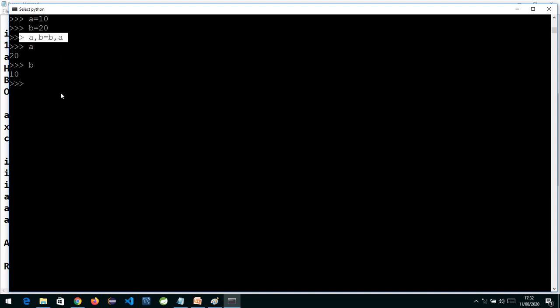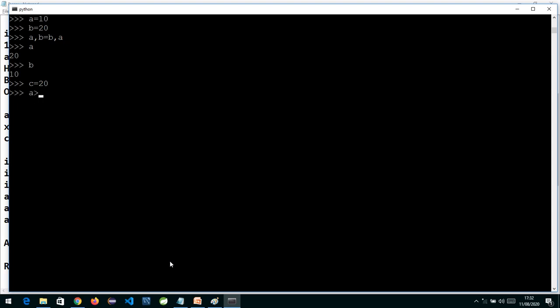Suppose we want to check whether A is greater than B and B is greater than C. If there are 3 variables A, B, C, and I want to check whether A is greater than B and A is greater than C also, in a normal programming language we would have written A > B and A > C. But in Python there is no need to do that.